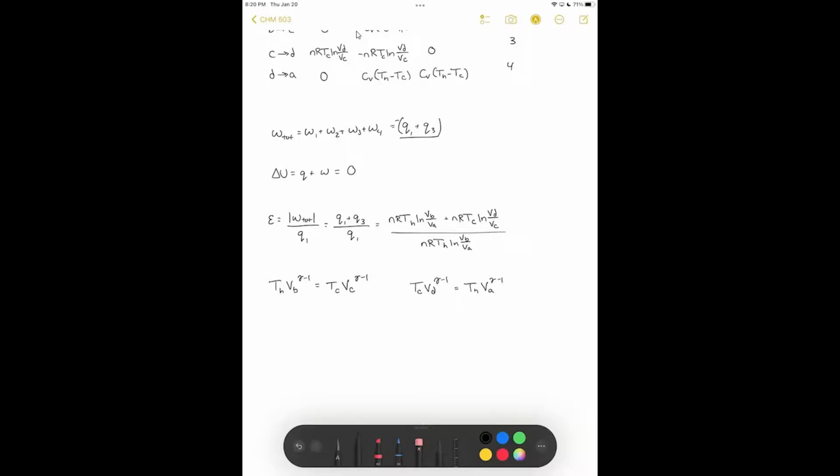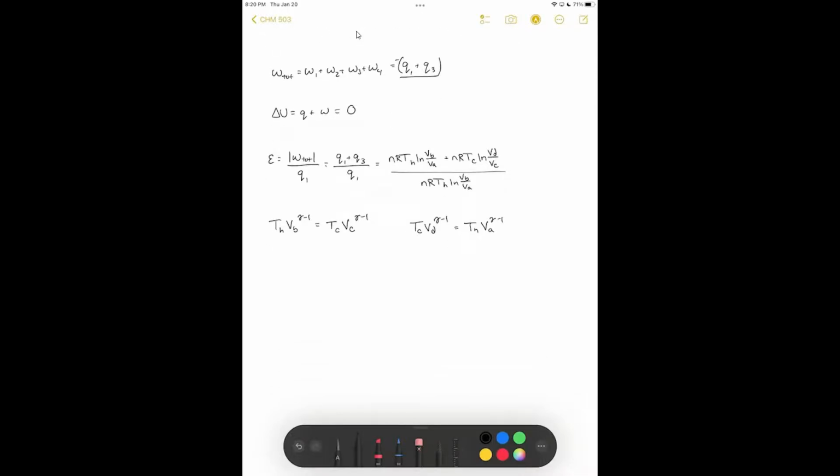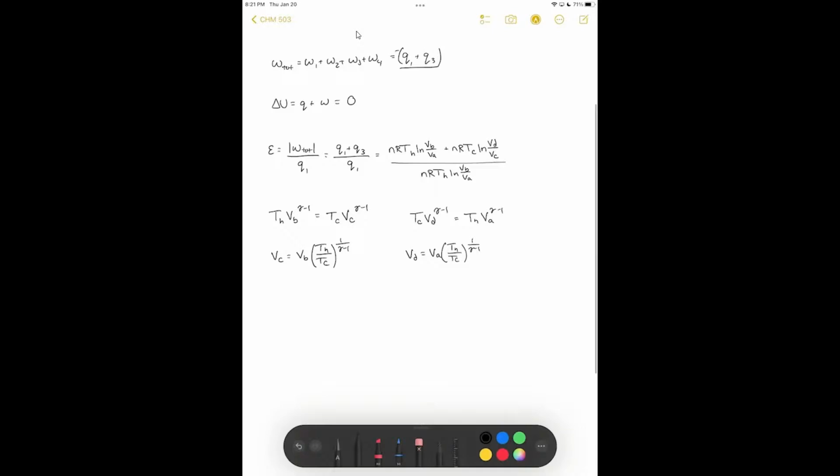For both of these, we can do a similar thing. So we can simply rearrange this expression and solve for VC. By dividing both sides of the equation by TC and then taking the gamma minus 1 root, we end up with the following. We have VC is equal to VB times TH over TC, to the 1 over gamma minus 1. We can do the same thing over here. So we can say that VD is equal to VA times TH over TC to the 1 over gamma minus 1.